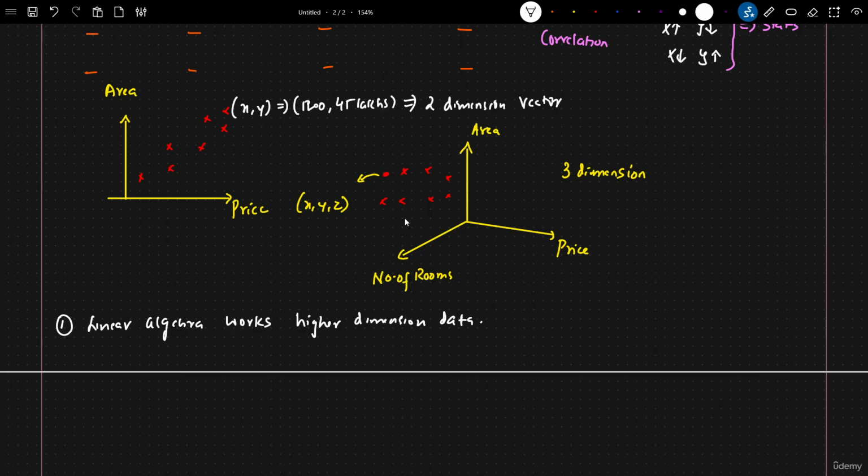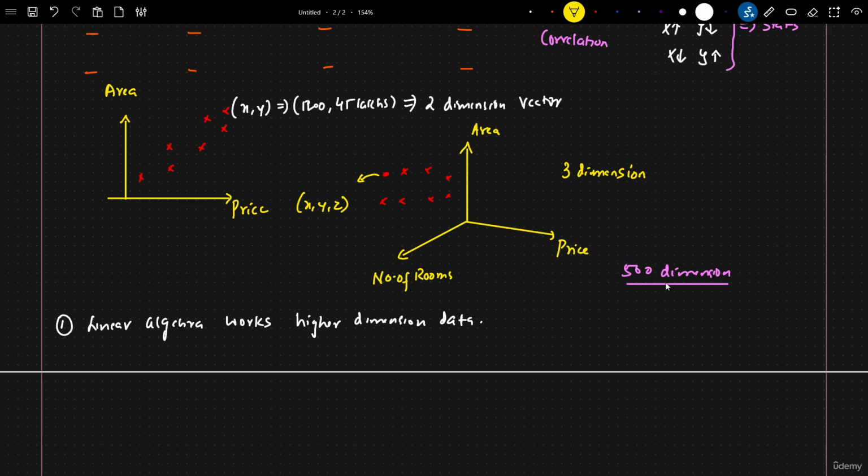When I say linear algebra works with higher dimension data, that basically means even though these features are in 4 dimensions or 5 dimensions or 5,000 dimensions, the kind of matrix calculation and vector calculation that can be done with respect to high dimension data will give us fabulous results with linear algebra. How that happens, I will talk about in the future. But let's take one example. Let's say I have somewhere around 5,000 dimensions in my data, or let's say 5,000 is too much. Let's say I have 500 dimensions, basically meaning 500 features.